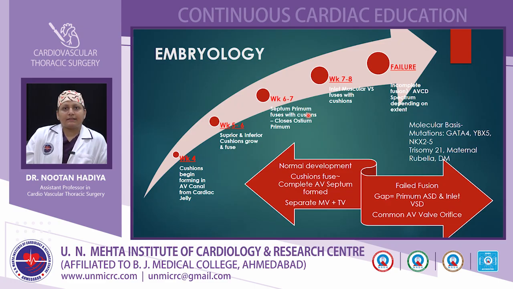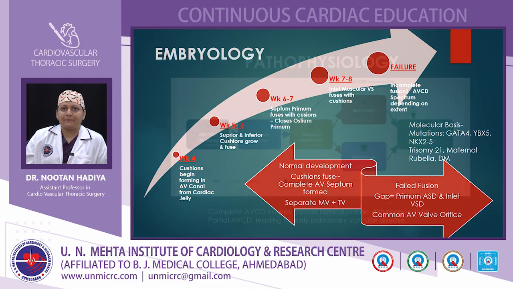Other molecular bases are mutations like in GATA4, CRELD1, NKX2-5. It is also common in patients with trisomy 21, maternal rubella, and maternal diabetes mellitus. If there is normal development, the cushions fuse, which leads to a complete AV septum and separate mitral valve and tricuspid valve. But if the fusion is incomplete, there is a gap that forms the primum ASD and inlet VSD, which gives rise to the common AV valve orifice.